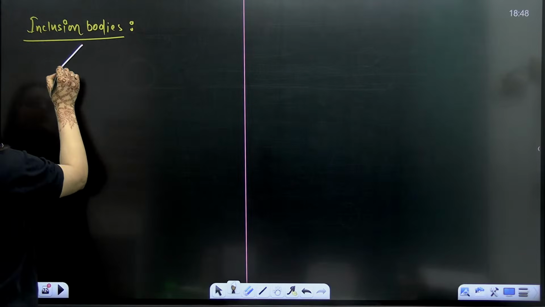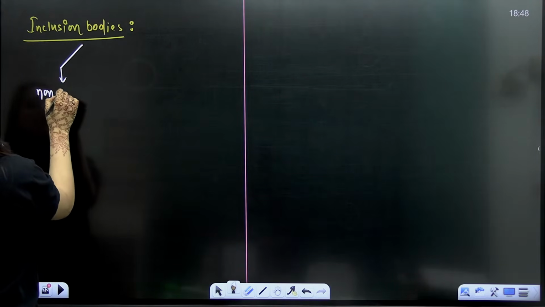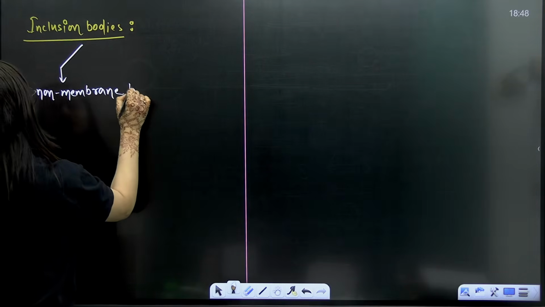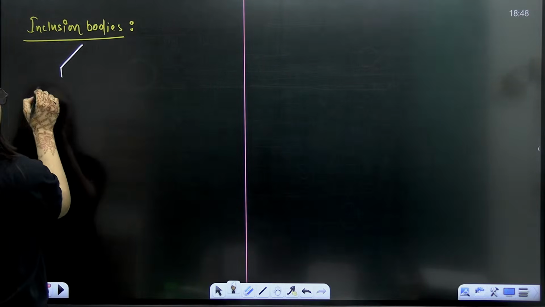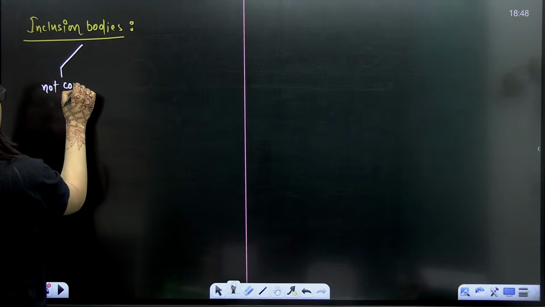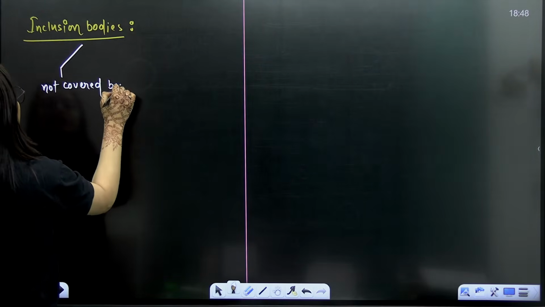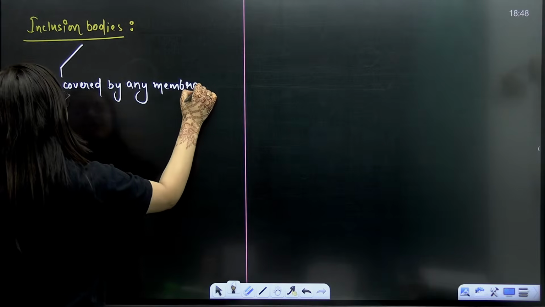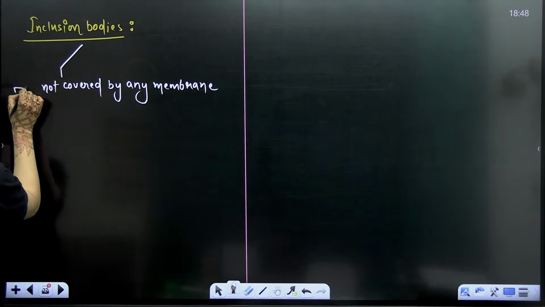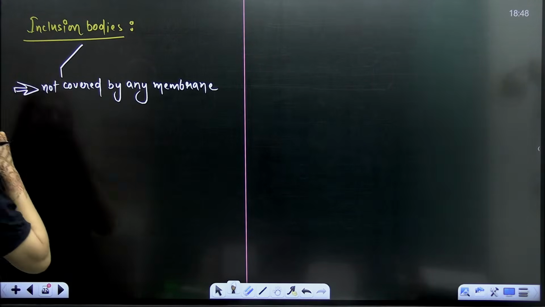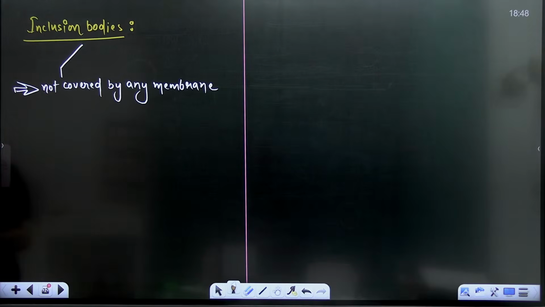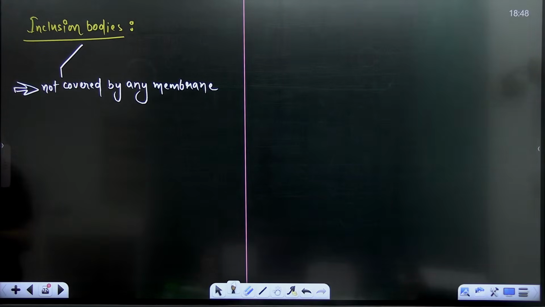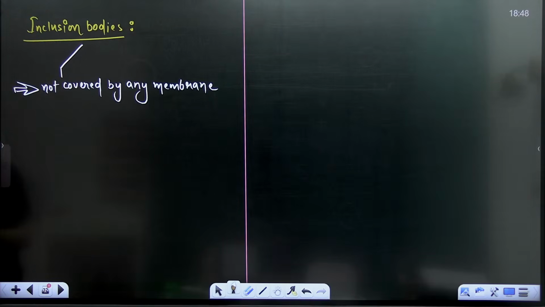So inclusion bodies, what are they? First of all, they are non-membrane bound structures. They are not covered by any membrane. This is something very important that you need to keep in your mind, that they are not covered by any membrane. So non-membrane bound, of course.